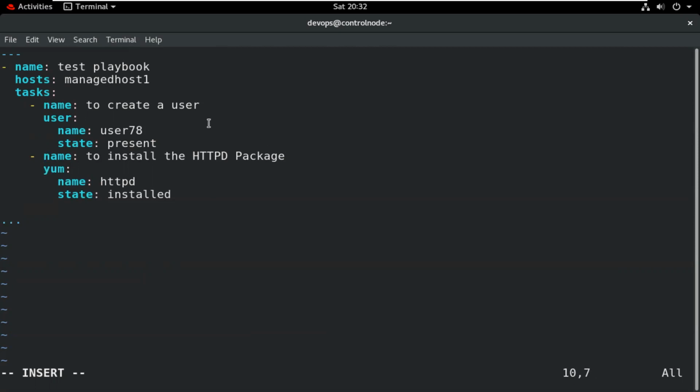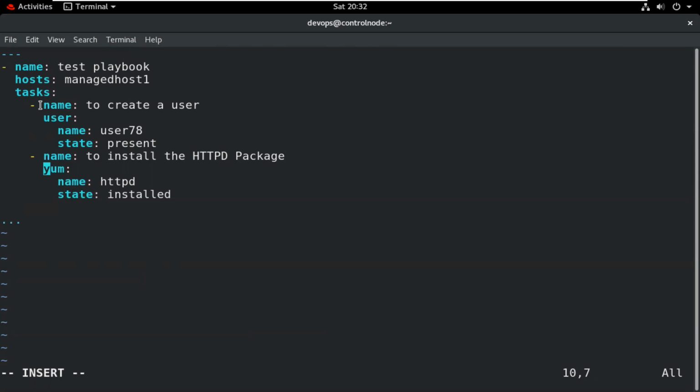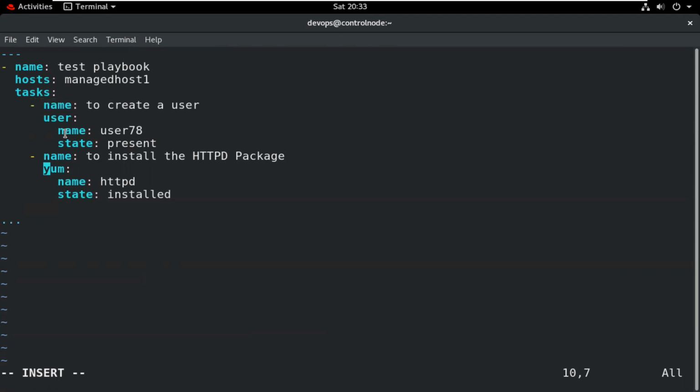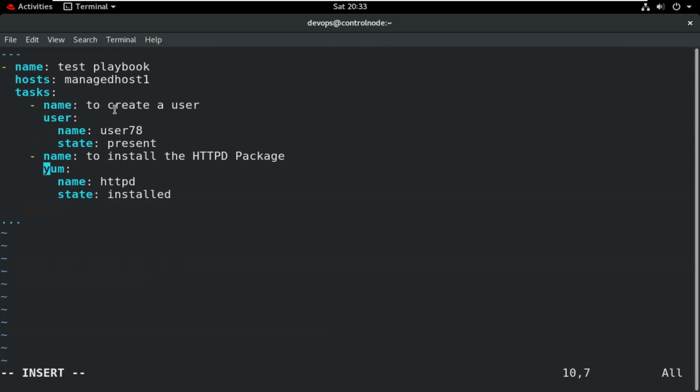It will display the name when we perform any task. So this is just like a label, so we can identify what types of work we are performing. This is not mandatory, but we should mention this, so the playbook will be clear, showing what the tasks are and what you are doing.